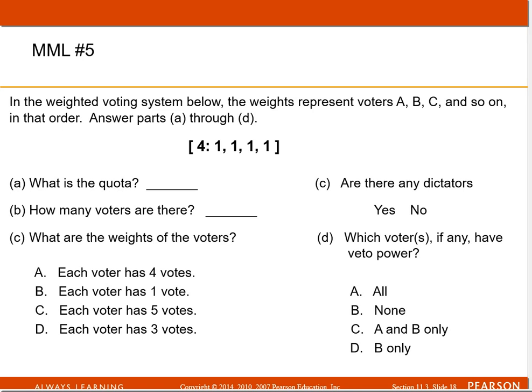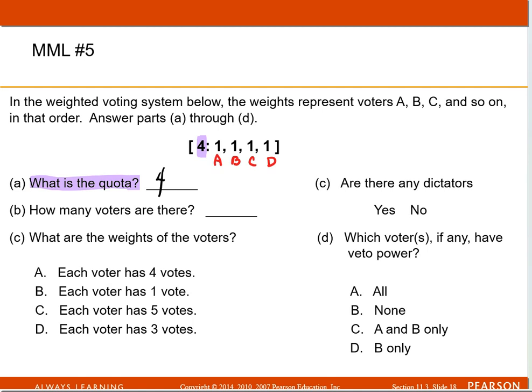Number 5 asks, in the weighted voting system below, the weights represent voters A, B, C, and so on in that order. So what they're saying is this first one is A, the next one is B, that's C, and that's D. All right. And the first question is, what is the quota? And the quota is this very first number right here. So the quota is 4.